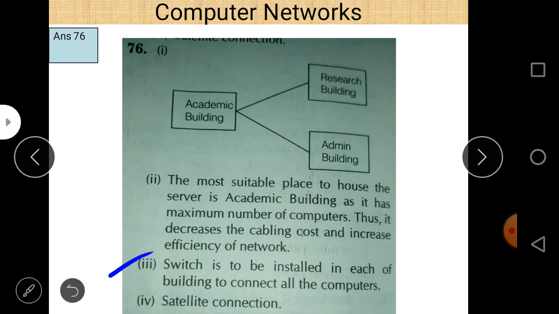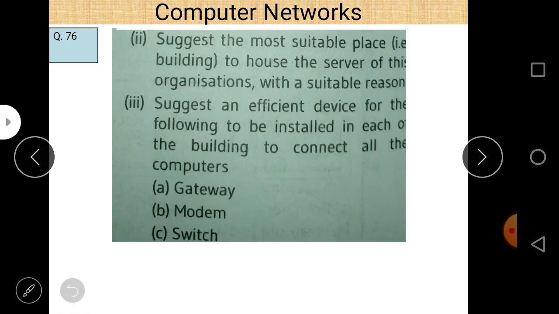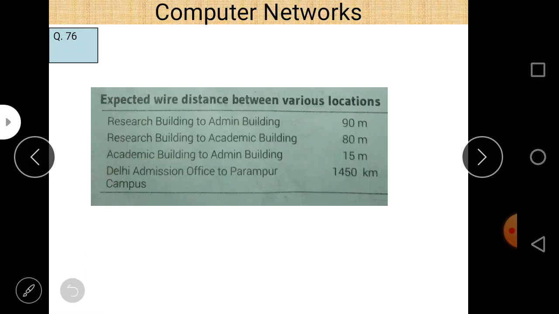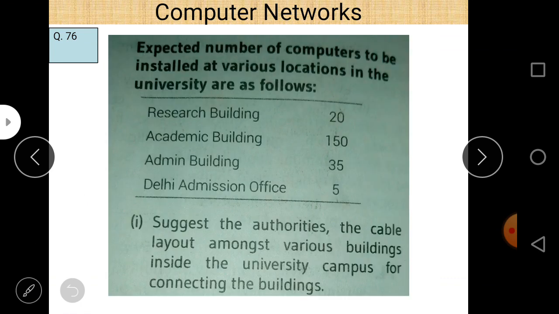We use a switch to connect all these computers, because a modem is basically used for modulation and demodulation, and it is not used to connect buildings. And also a gateway is used to connect different parts of a network, so a gateway is also not used. This is question number 76 here.